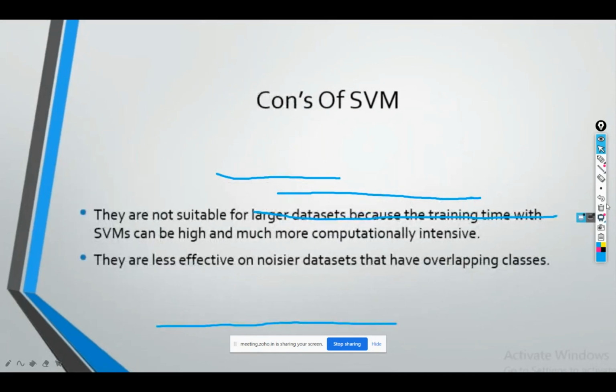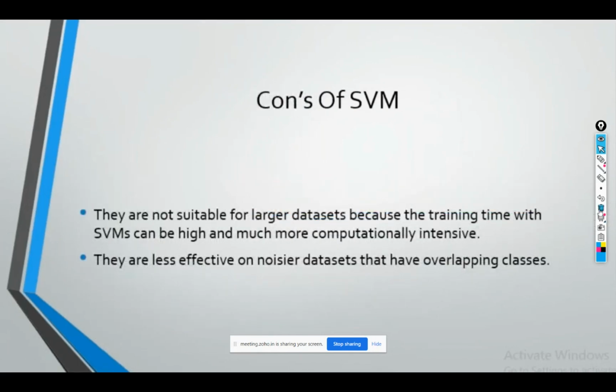Some of the disadvantages: SVM is not suitable for larger data sets. And if your classes are overlapping, like your blue class, red points and green points are all at the same position, then in that condition we cannot perform the kernel trick, and will not be able to classify the points correctly, if our points are overlapping.